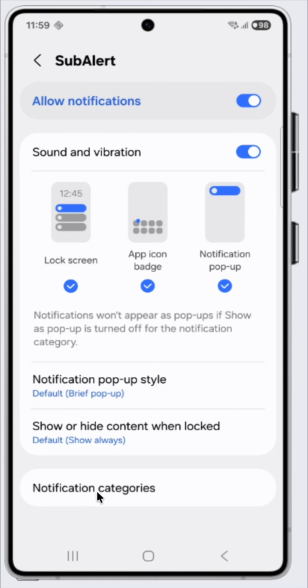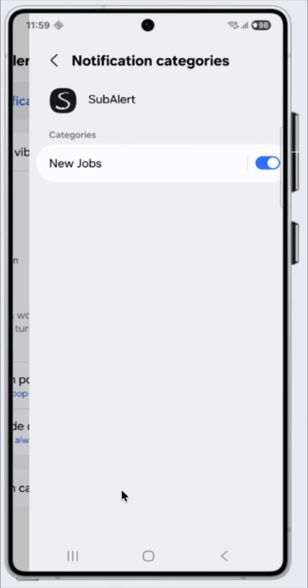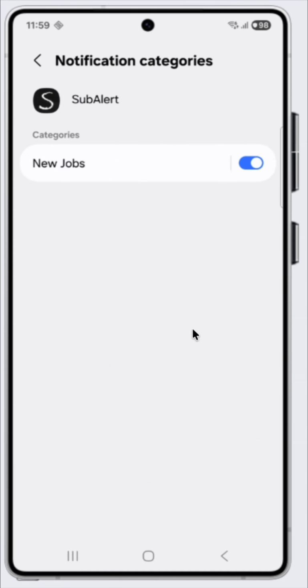And then come down over here to notification categories. You wouldn't be able to see this before. We just turned on the ability to see this. Then this is the new jobs notifications. Make sure they're turned on, obviously. Then click it.